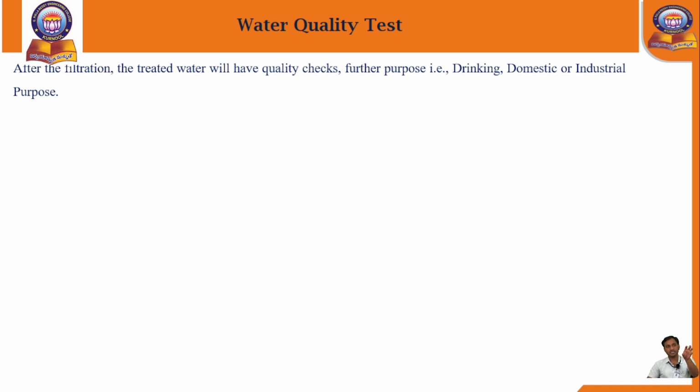So first the raw water is collected from the pump stations, then sent for the treatment process. Stage 1 is the coagulation and flocculation. Stage 3 is the sedimentation. After that, stage 4 is the filtration process.